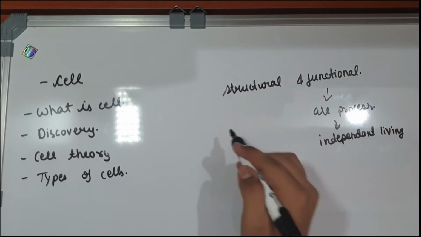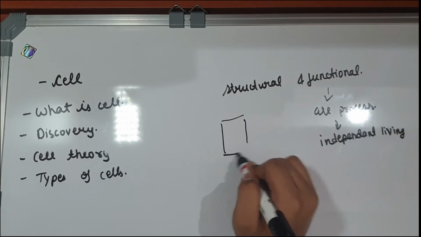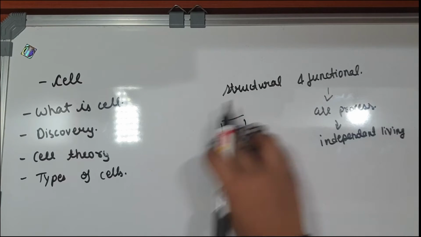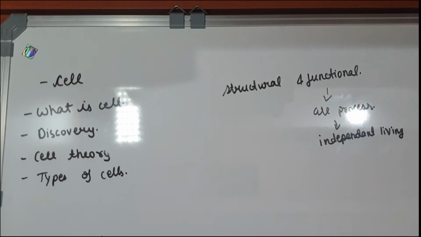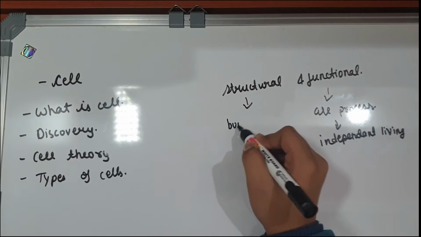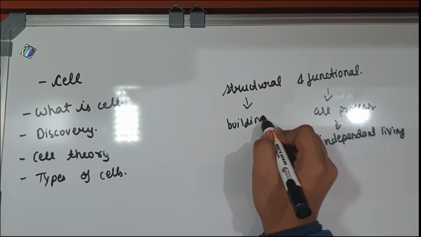Suppose there's a building. A building is made up of bricks. Similarly, a body is made up of cells. So the cell is the building block of life. That is why it is known as structural. So I will write here: building block.